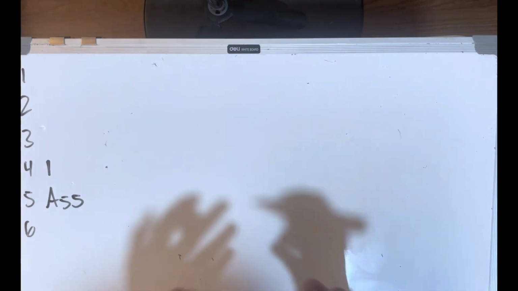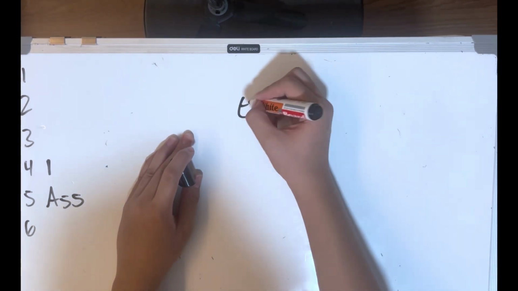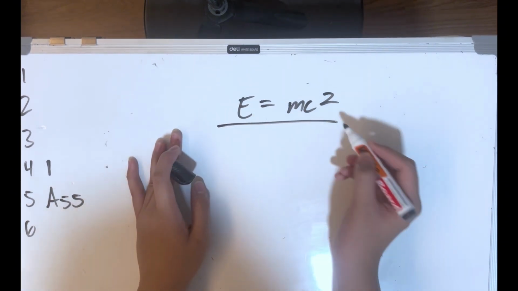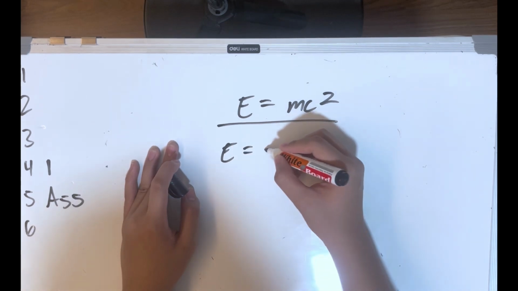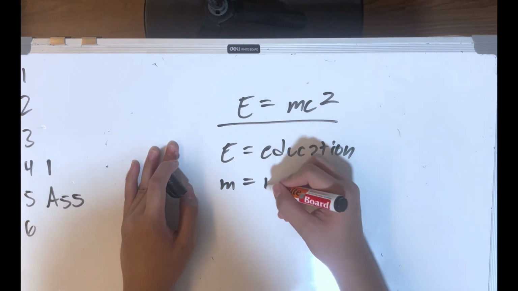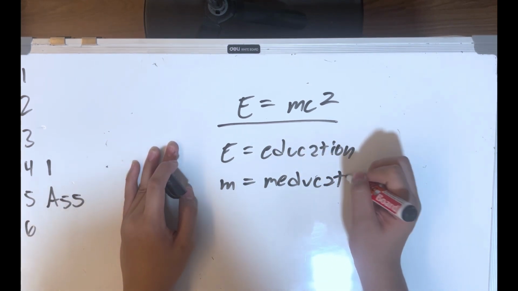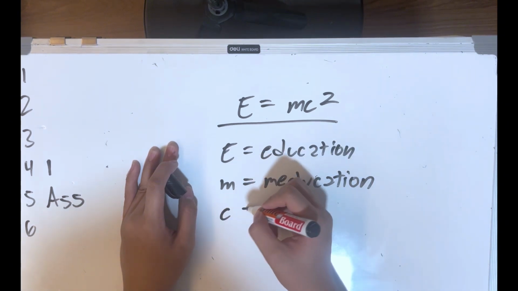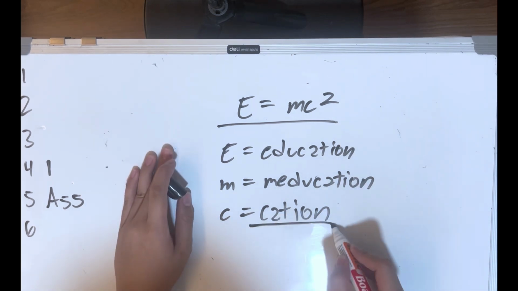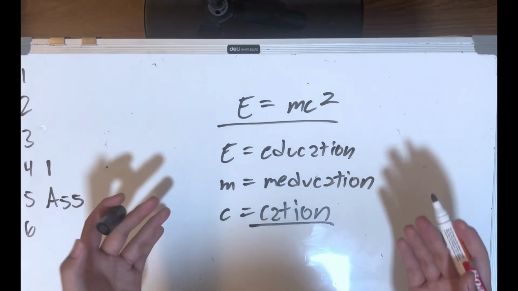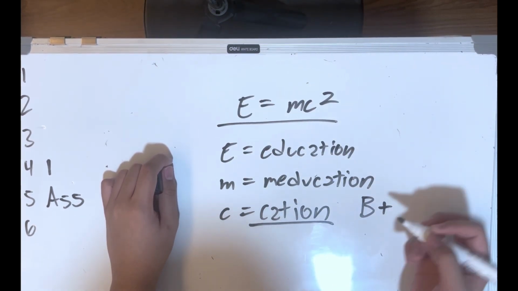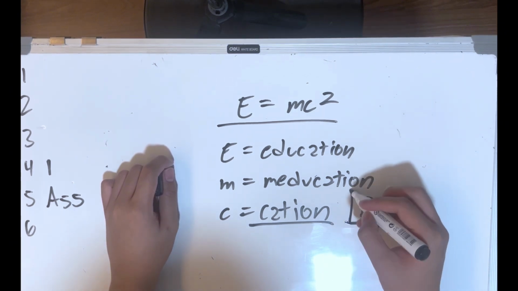Now we're going to talk about one of the fundamental equations, which is E equals mc squared. Okay, so E equals mc squared. E stands for education. M stands for medication. And C stands for cation. But hey, you'll notice this term, cation, that's actually a positively charged ion. So what's the most important thing to do in life? Be positive. But this is a type of blood, right? Be positive is a blood.